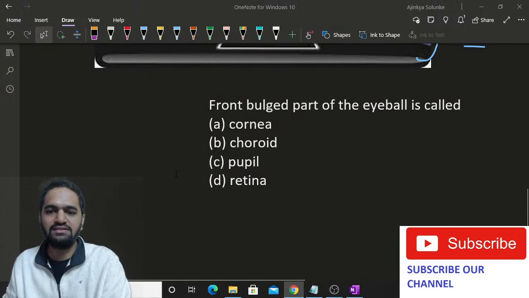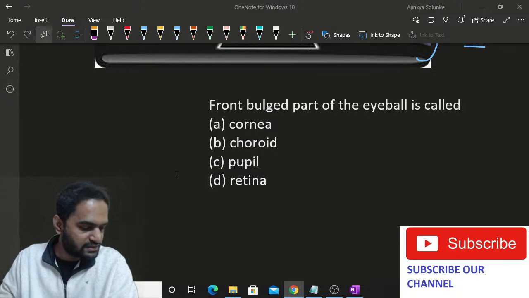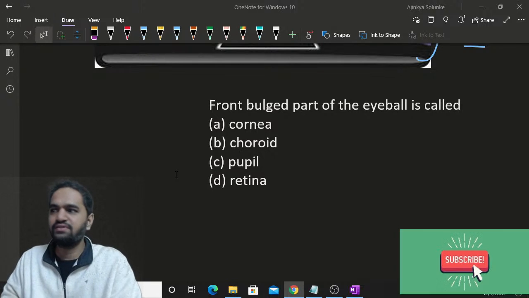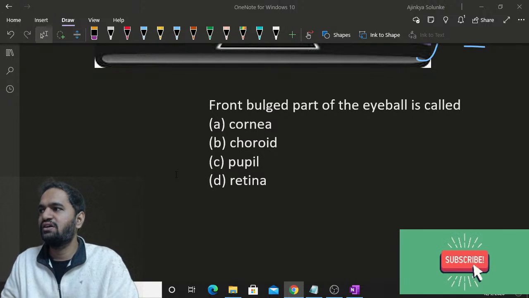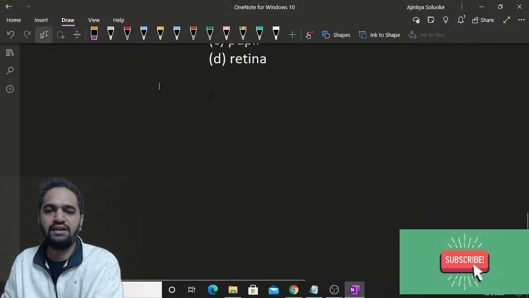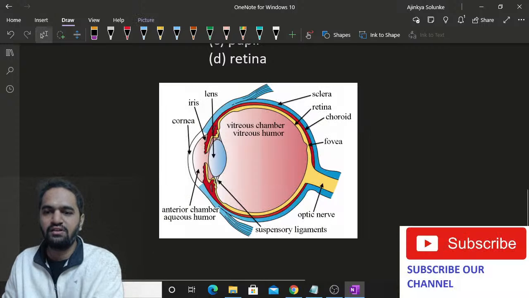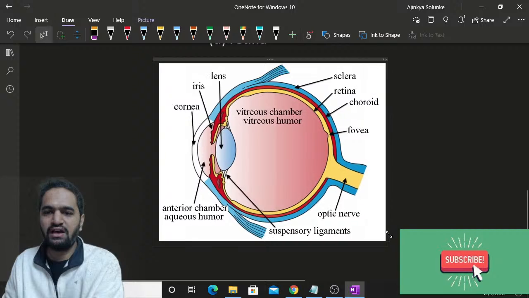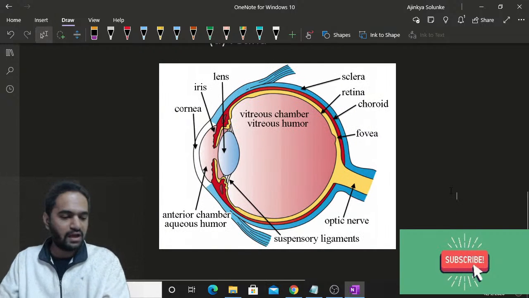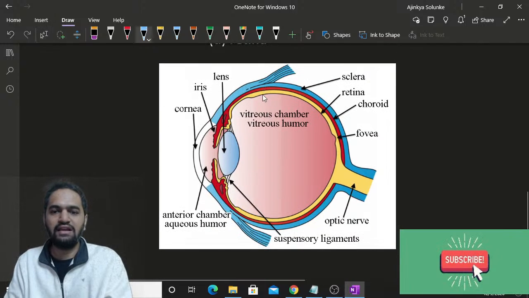Okay, some are saying pupil, some are saying choroid. Okay. Let me show you the diagram so that you can understand it better. Now, can you tell me where these parts are located? See, our first part which we have is cornea. Okay, so let me just highlight those given in our options.